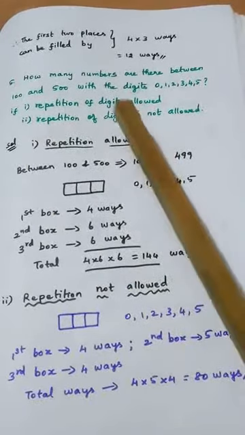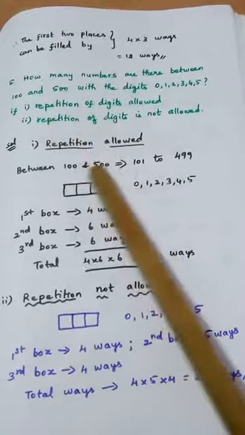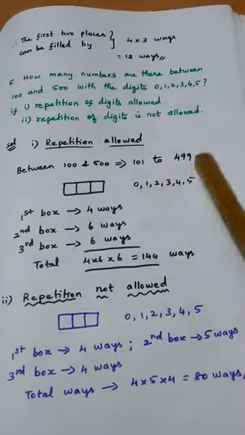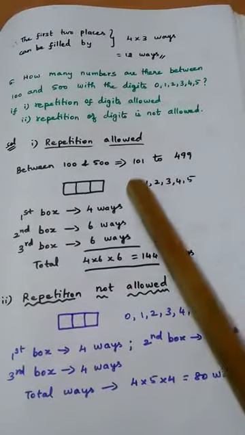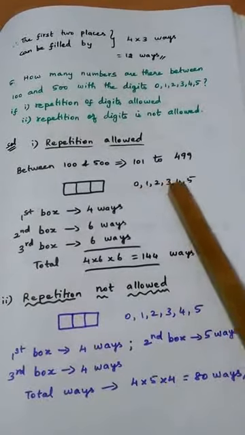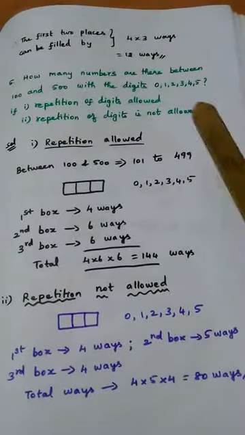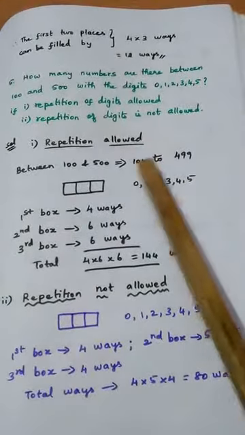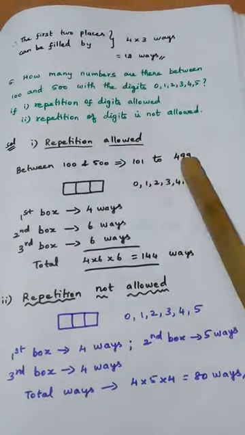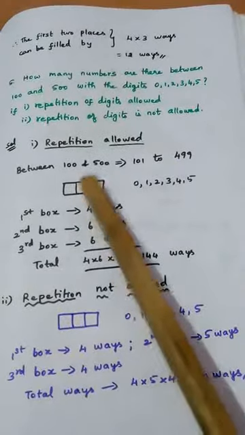Repetition allowed. Now between 100 and 500, what is the meaning? 101 to 499. This is the meaning. What are the digits given to us? These 6 digits that I have written here: 0, 1, 2, 3, 4, 5. Now I can easily say 101 to 499 means all are 3 digit numbers only. So I have drawn 3 boxes.